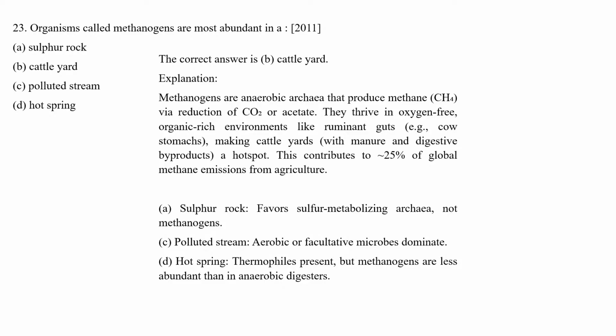So this contributes about 25% of global methane emission from agriculture. The other options, like sulfur rock, favor sulfur-metabolizing archaea, not methanogens. In polluted streams, aerobic or facultative microbes dominate, and in hot springs, thermophiles are present, but methanogens are less abundant than in anaerobic digesters. So let's move to the next question.